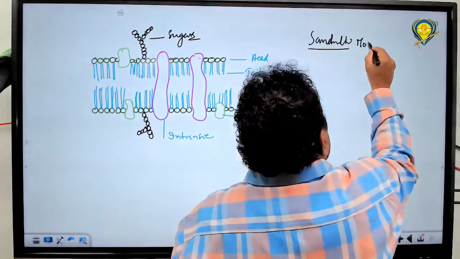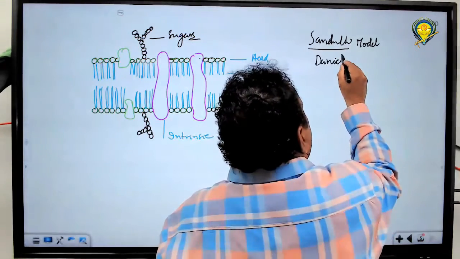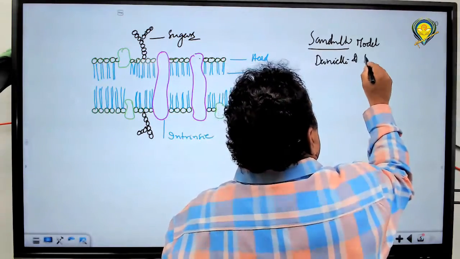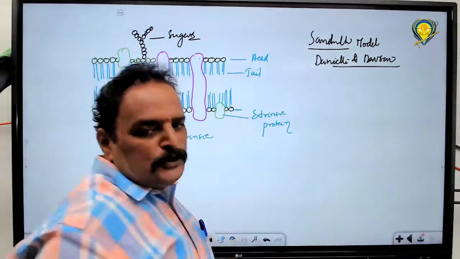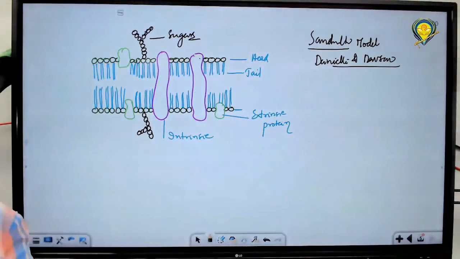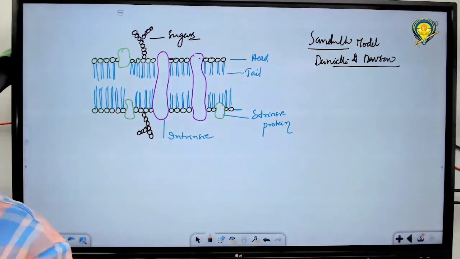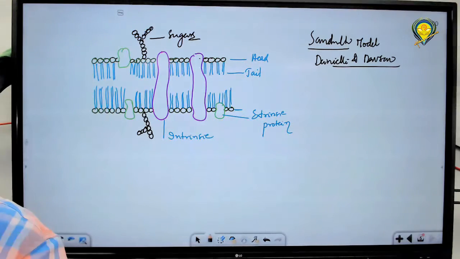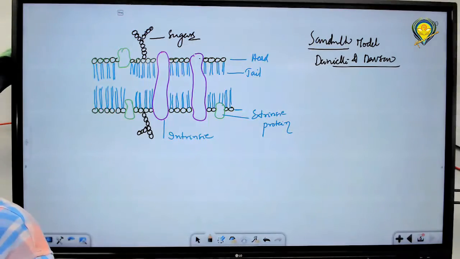Sandwich model proposed by Danielli and Davson. According to this model, in a sandwich there is an upper slice of bread and a lower slice of bread, and in between there is stuff, like vegetables or cheese. That is called a sandwich.